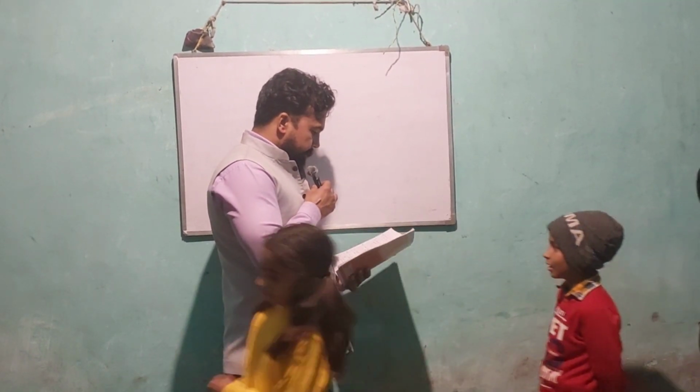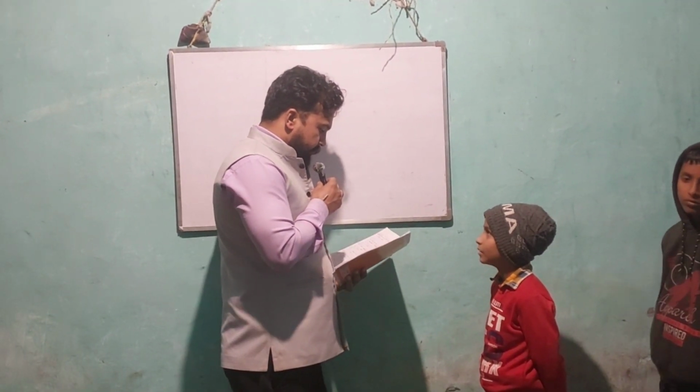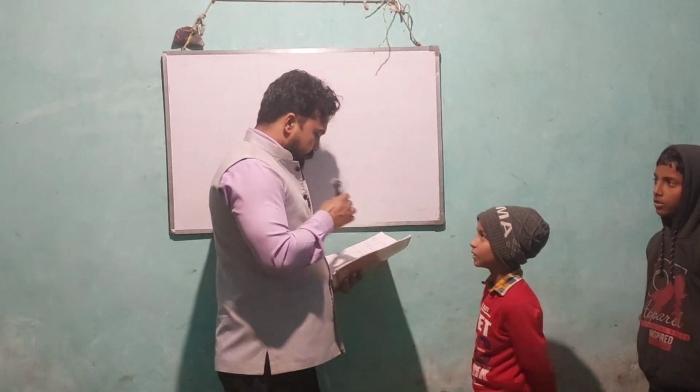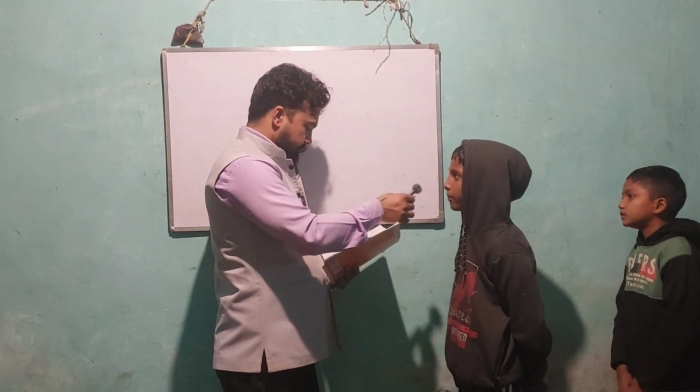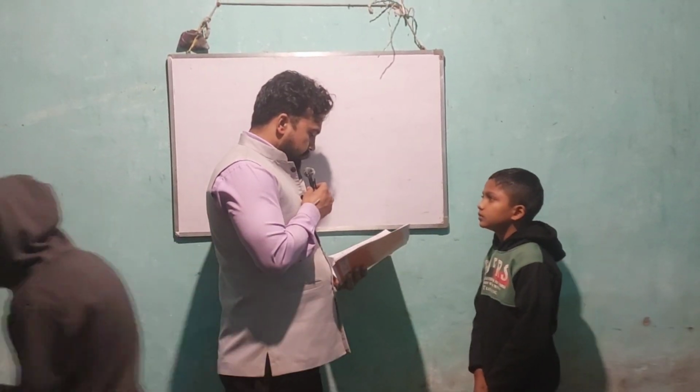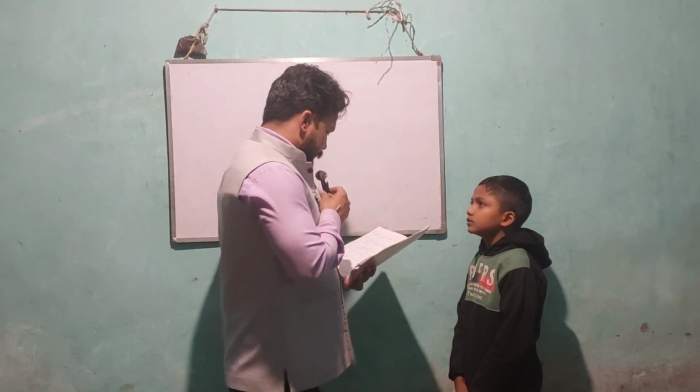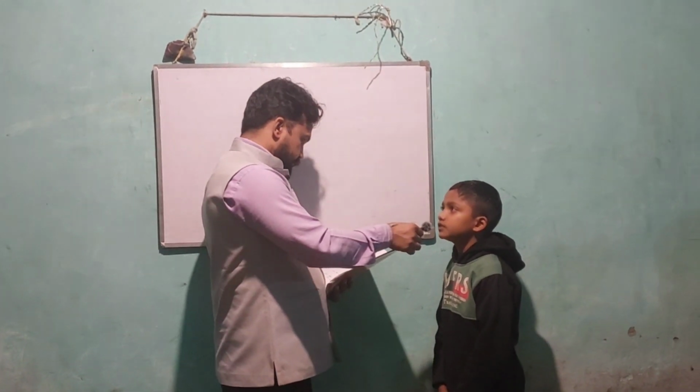Very good, Dev. What percentage of the human brain is water? My answer is 80%. Okay, Shiva. Smallest bone of the body? My answer is stapes. Okay, Dipanshu. What type of animal lays eggs and has feathers? My answer is birds. Okay.